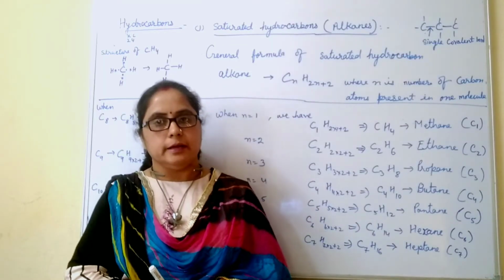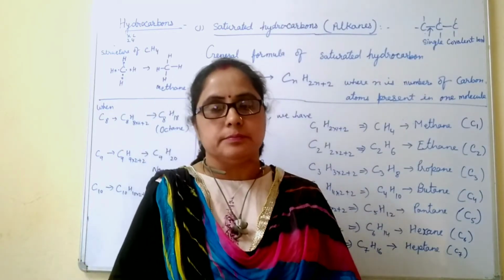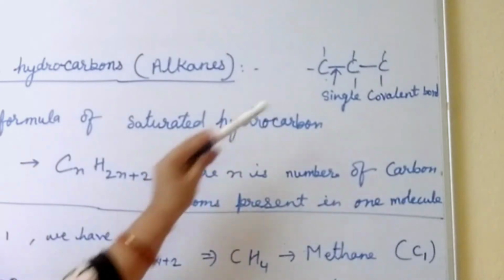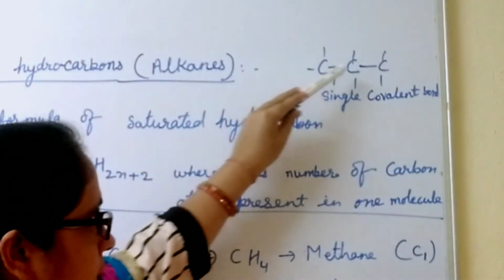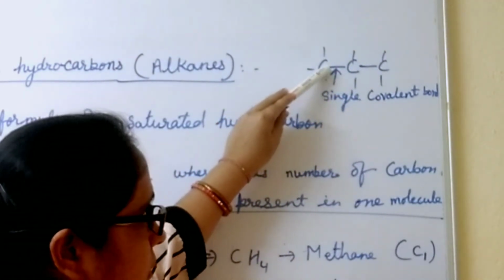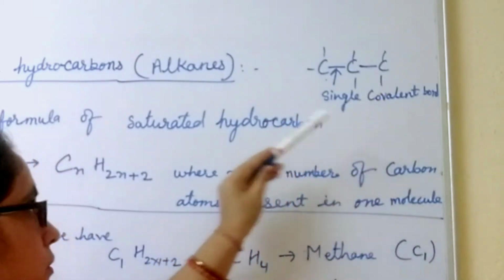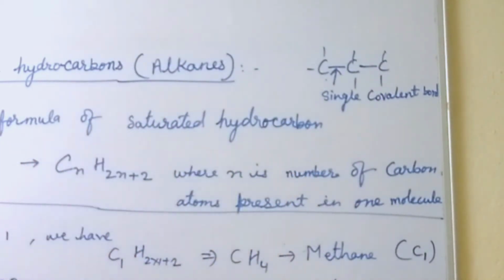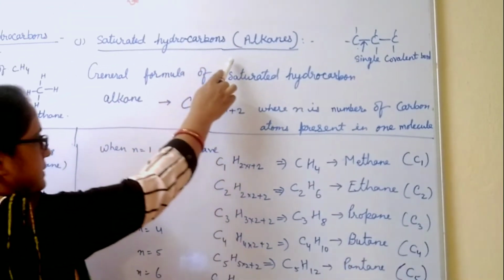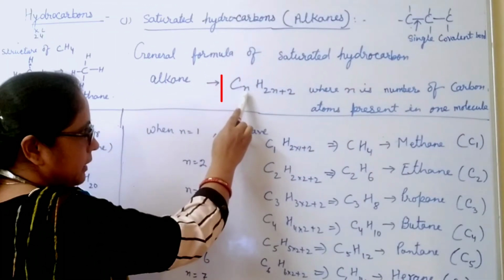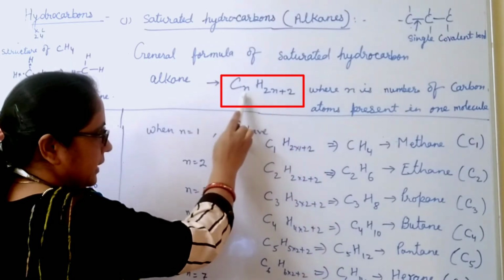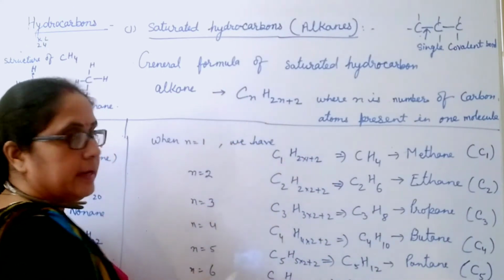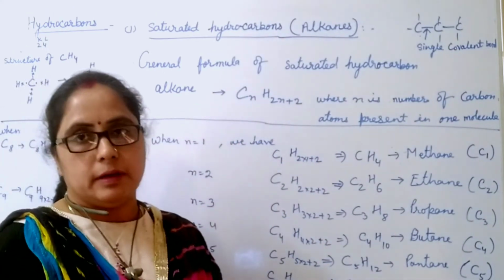So saturated hydrocarbons are those hydrocarbons in which two carbon atoms link together by a single covalent bond. They are called saturated hydrocarbons or alkanes. The general formula of alkanes is CnH2n+2, where n is the number of carbon atoms present in one molecule.